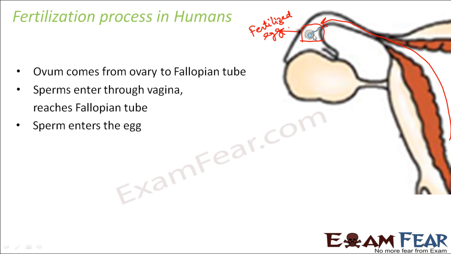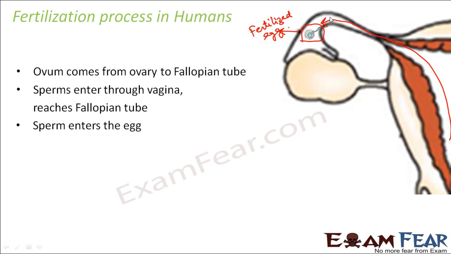So there are so many ifs and buts. First of all, many of the sperms will not be able to reach the fallopian tube at all, because they have to pass through so much distance. Second, many of the sperms might die. Third, many a time the sperm might reach the fallopian tube, but by the time it has reached, the egg cell is already dead. It is also possible that the egg cell is alive, but the sperm somehow could not enter into the egg cell.